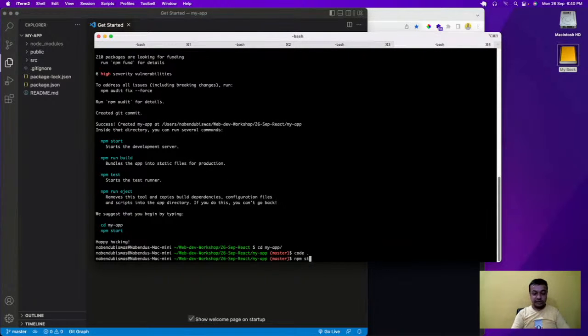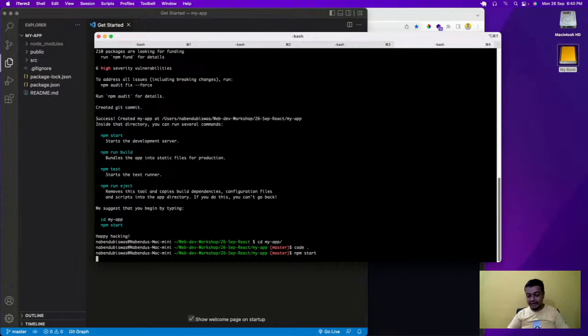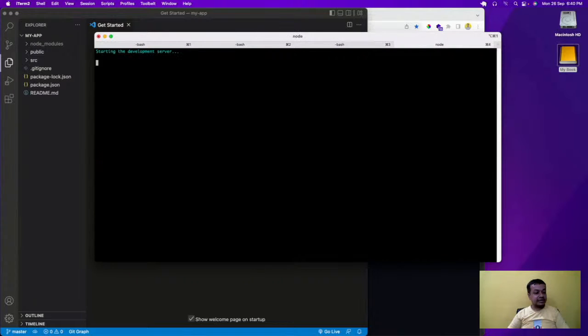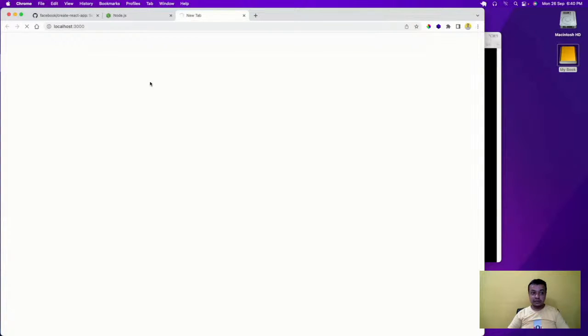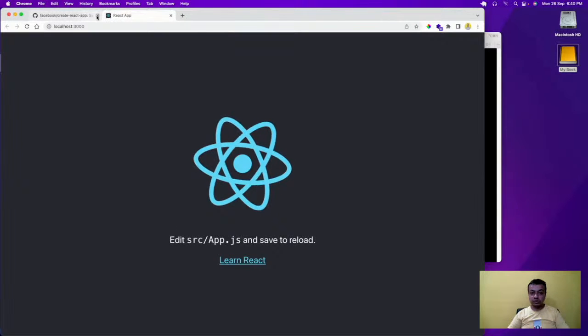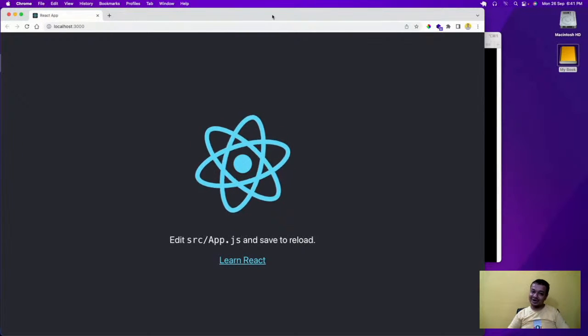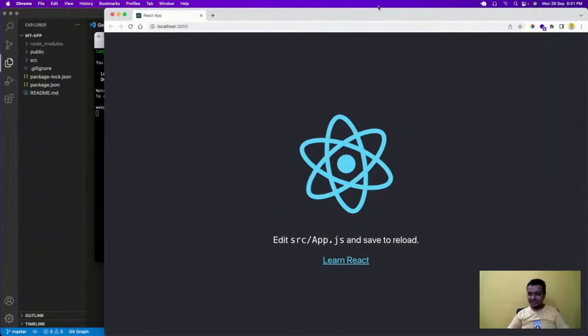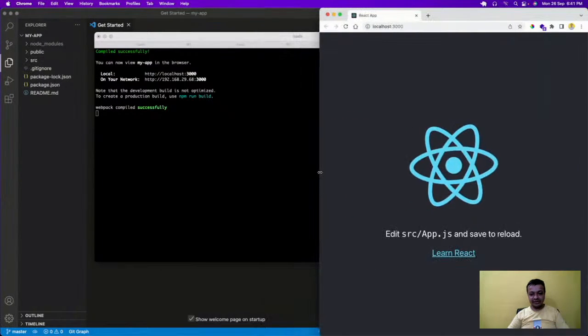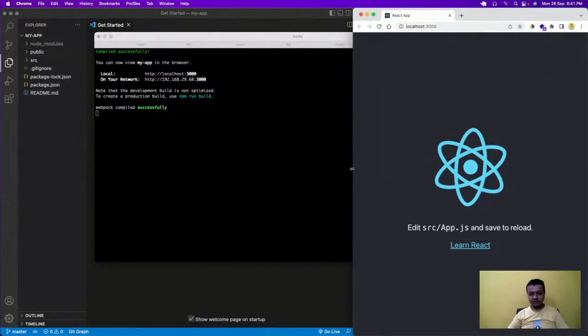Now I will do npm start, as they were telling. This is how you start a React app. And in a React app, the main thing is that you don't require anything like a live server. It is already live. Okay, it is already live. So this is how it will show React. And let me make it a bit small, we don't want it so big.